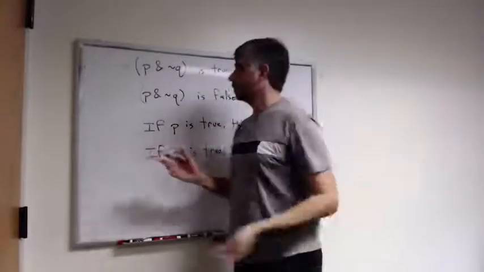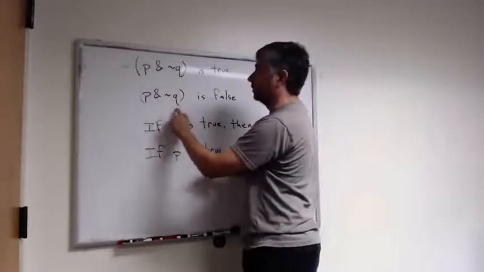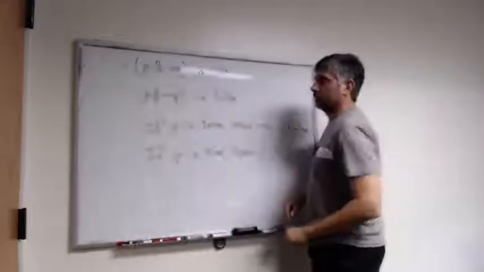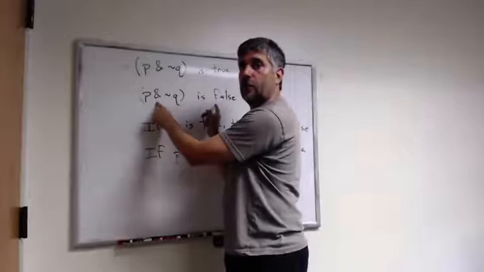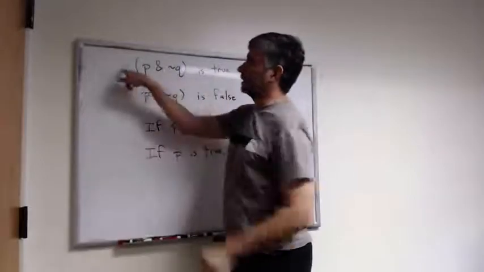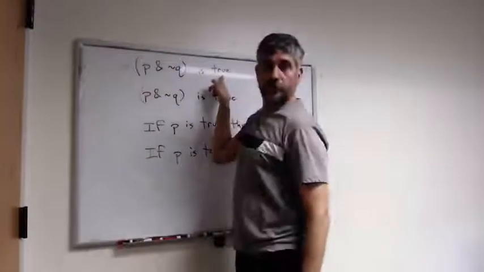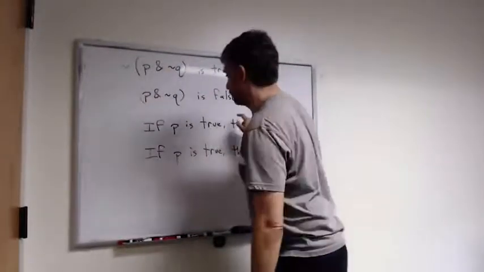What follows? Well, what follows is that P and not Q, that proposition right there, is false. Remember, because every proposition has the truth value opposite the truth value of its negation. So if the negation of that proposition is true, then that proposition itself must be false.